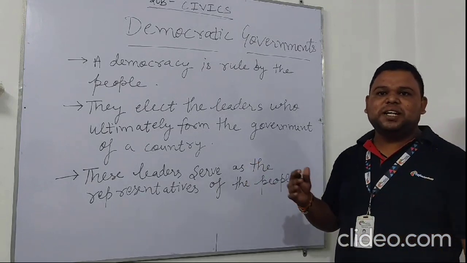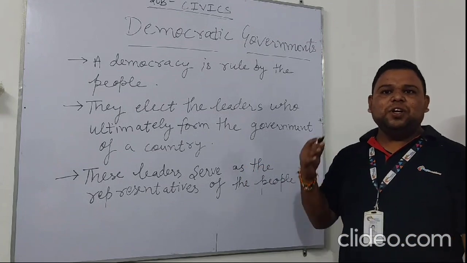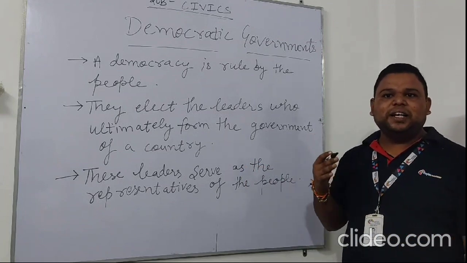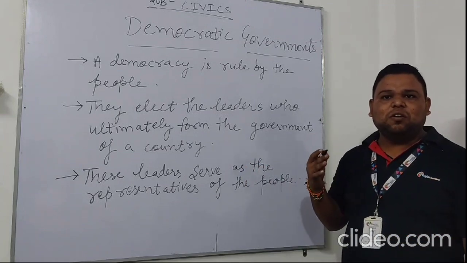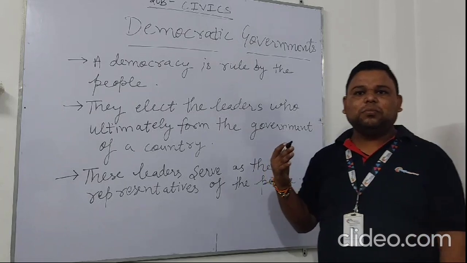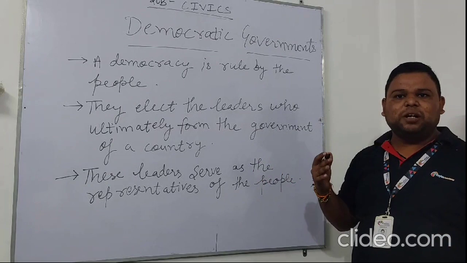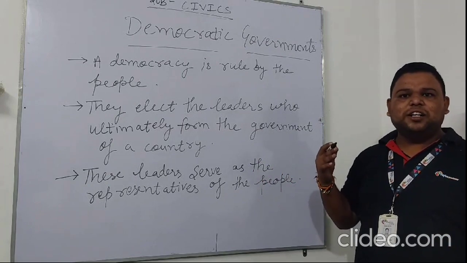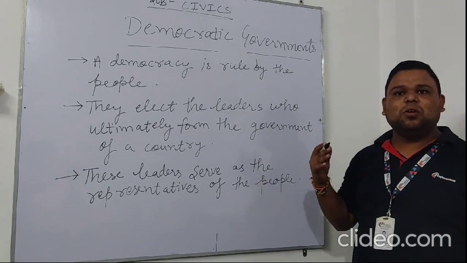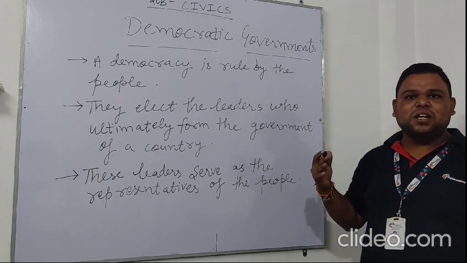And how does a representative democracy work? We know that in a democracy, people elect their representatives to the government, and these representatives belong to different political parties, and each political party has its own beliefs and objectives.